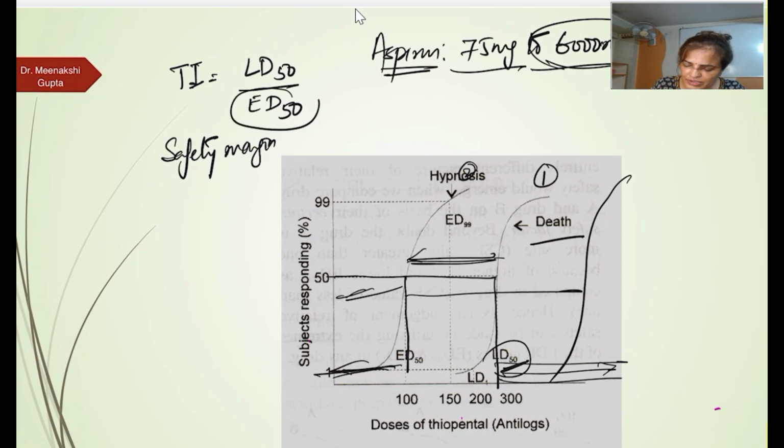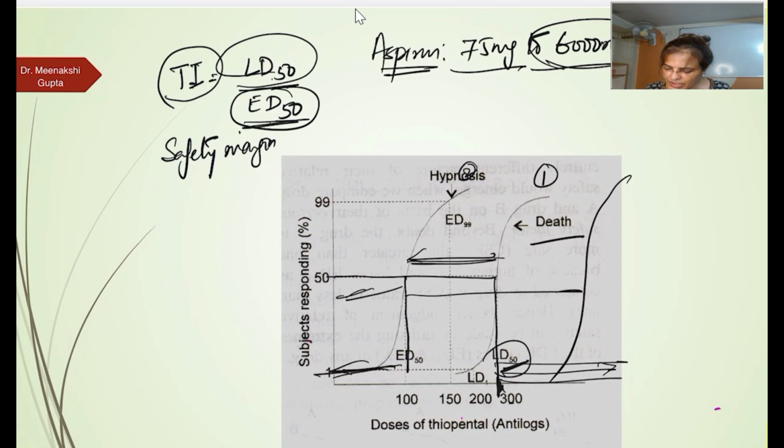If this denominator, अगर मुझे mathematically this number to be high, so what I want, this number should be low and this number should be high. So LD50 dose क्या है? ये ज़्यादा हो और effective dose कम हो. Here if I want to calculate, lethal dose is 300 and effective dose is 100. So what is the therapeutic index of this? It is 3. Okay.